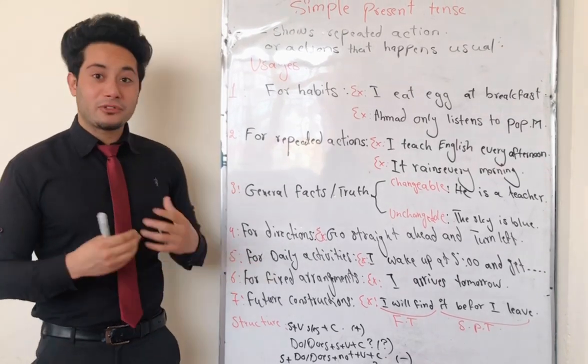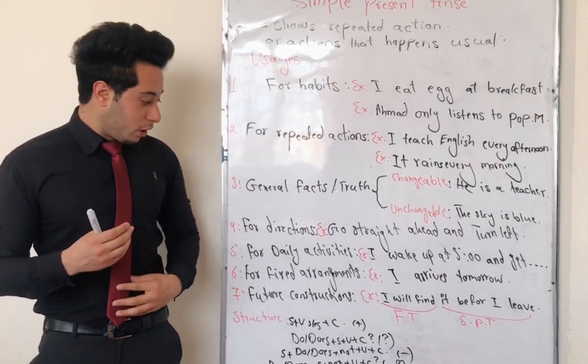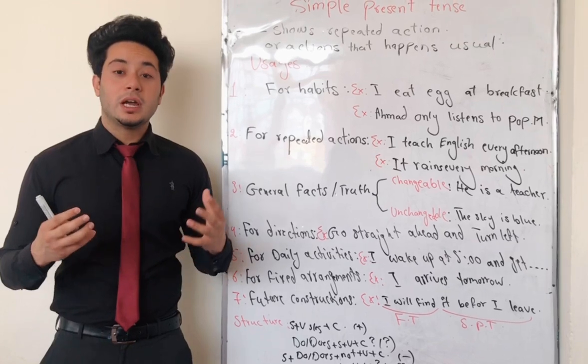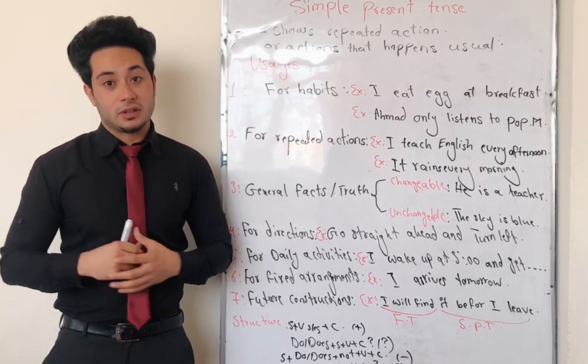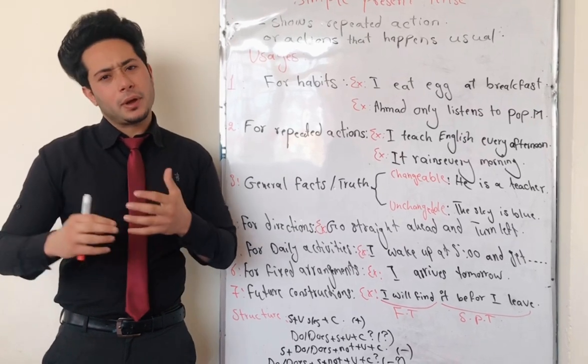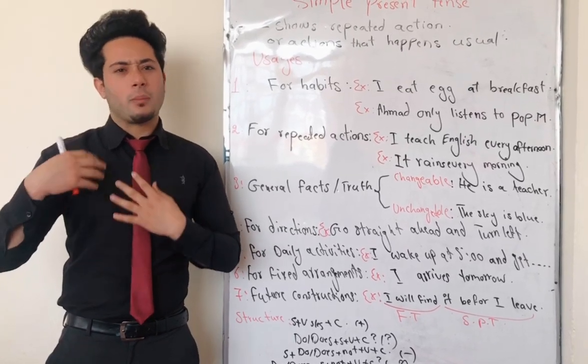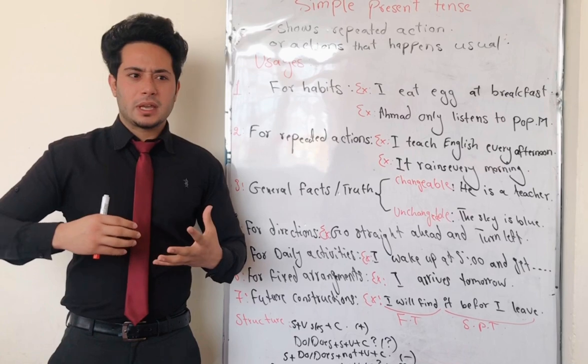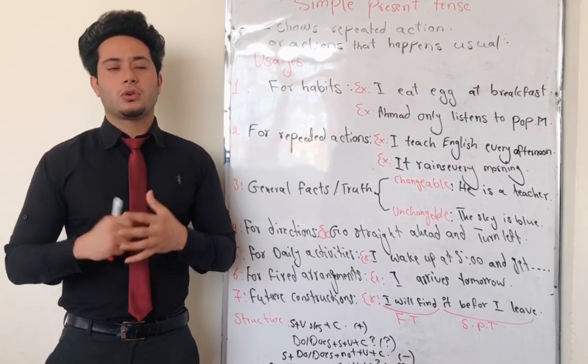Okay, let's talk about the fifth usage of simple present tense. We also can use simple present tense to talk about daily activities or routine activities. What are daily activities? Daily activities are those activities that we are accomplishing, or doing, daily, or every day.